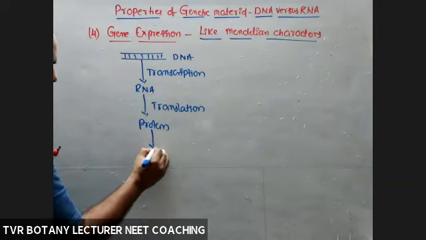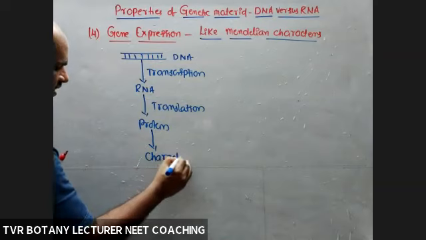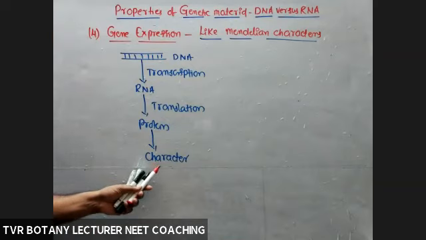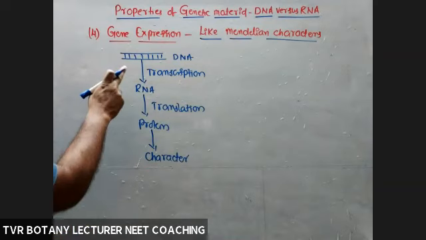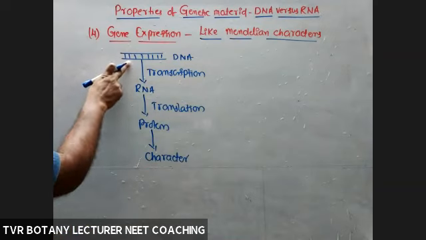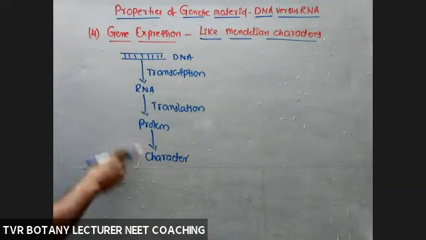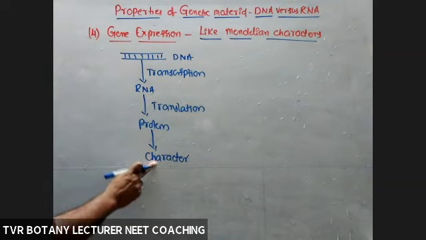And this protein is able to decide a character, either directly or indirectly. So the end product of a gene is able to decide a particular phenotypic character. So DNA is able to express a gene, meaning able to produce the concerned protein. So here, a particular gene is able to decide a particular character.